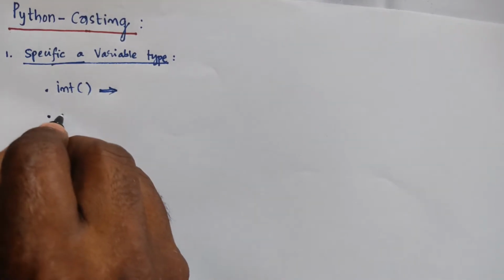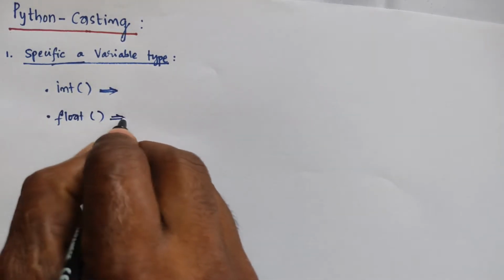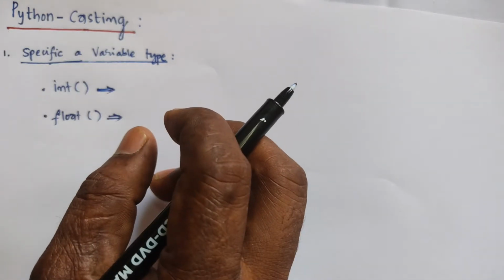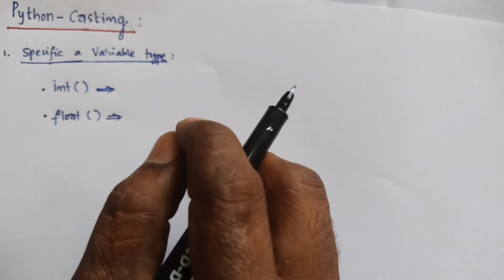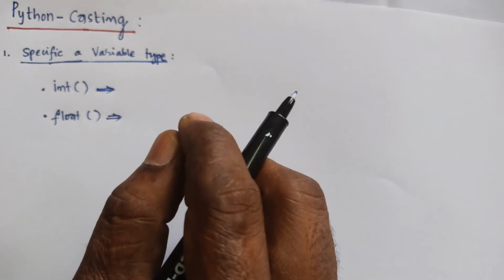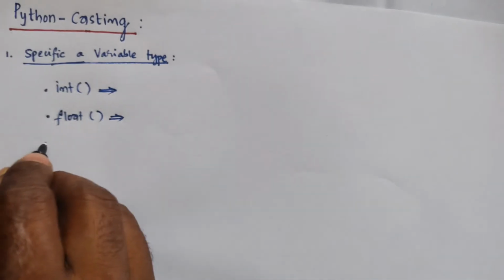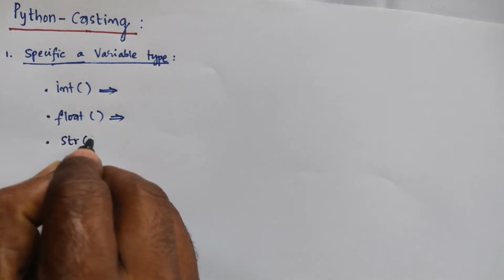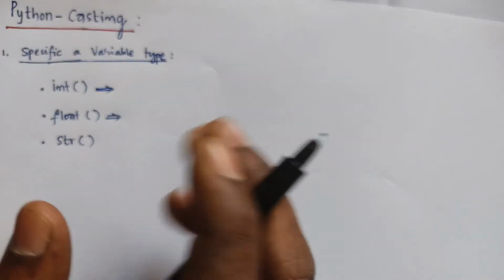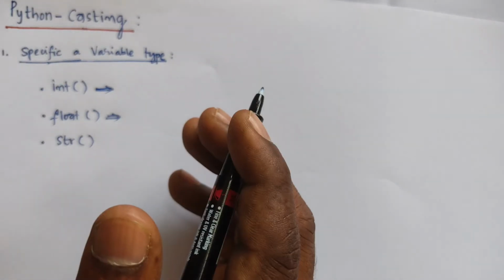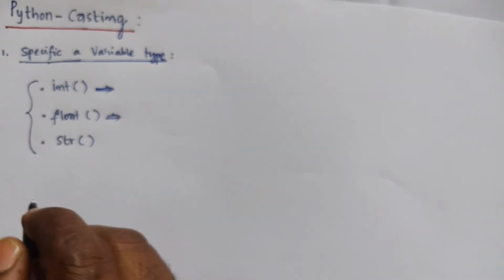And the second one is float. Similarly, float constructs a float number from an integer literal, a float literal or a string literal providing the string represents a float or an integer. Simply, the third one is str, string. Similarly, it constructs a string from a wide variety of data types including strings, integer literals and float literals. So, we have three specific variable types.